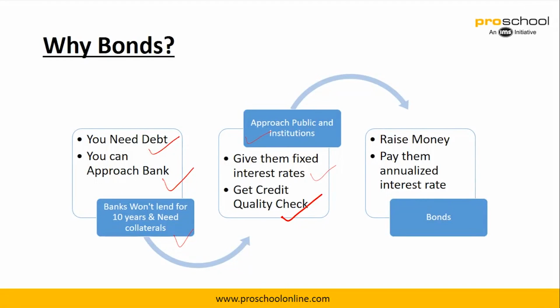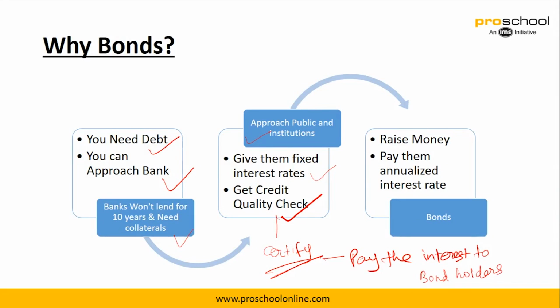Credit quality check basically means that you try to certify that you will be able to pay the interest to bond holders, right? So you can go to CRISIL maybe and get a credit rating done. You raise money and pay them an annualized interest rate. So that's why you require bonds.